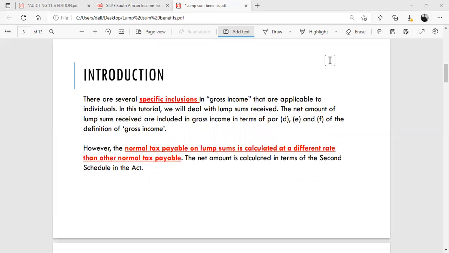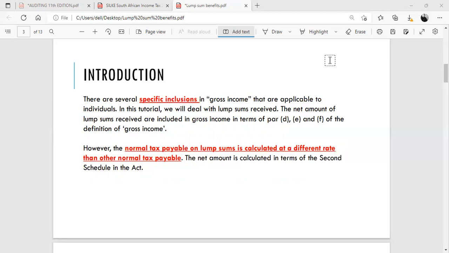There are several specific inclusions in gross income that are applicable to individuals. And in this tutorial, we will deal with lump sums received. The net amount of lump sums received are included in gross income in terms of paragraph D, E, and F of the definition of gross income.